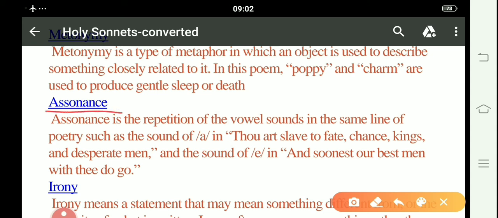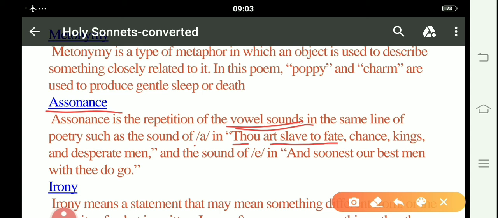Next, he used the literary device assonance. Now, what is assonance? Assonance is the repetition of the vowel sound. So, assonance is the repetition of vowel sound, and alliteration is the repetition of consonant sound, in the same line of the poetry, such as the sound a in "thou art slave to fate." So, thou art, slave, fate: here is the vowel sound a. So here is the repetition of the vowels in these particular words of one single line.